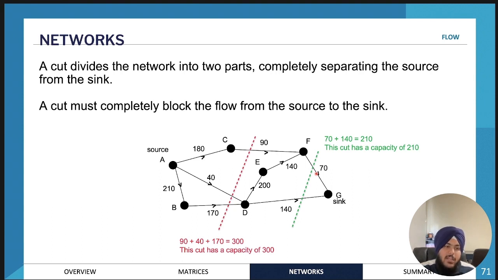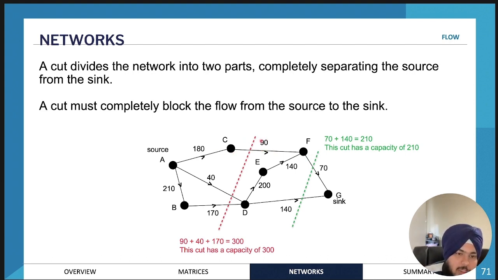And what this cut is essentially going to do is block the flow from the source to the sink, and that way you can determine what the maximum flow is. So for example, if we draw this cut over here, you will need to calculate the capacity of each cut. The way that you calculate the capacity of each cut is you add up the capacities of each of the pipes that are going from source to sink.